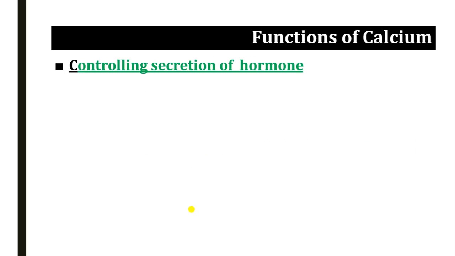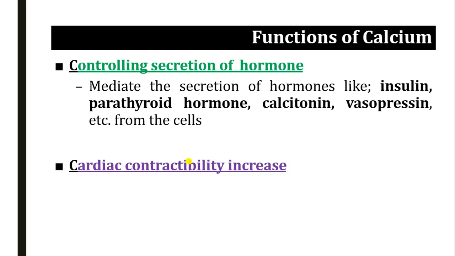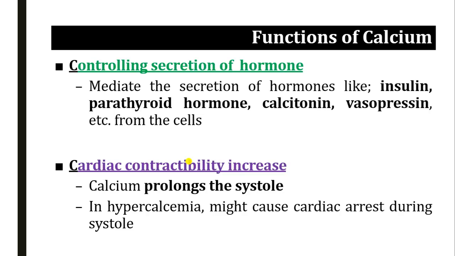Then controlling the secretion of hormones. Again, it started with the C. This calcium mediates the secretion of a variety of hormones from the cells like insulin, parathyroid hormone, calcitonin, vasopressin. They are under the control of calcium level. Cardiac contractility. This calcium prolongs the systole. If there is hypercalcemia, it may cause cardiac arrest or stop the heart during the systole. So whenever there is a need of giving calcium to any patient for a particular disease, it has to be given very slowly, otherwise it may lead to cardiac arrest.